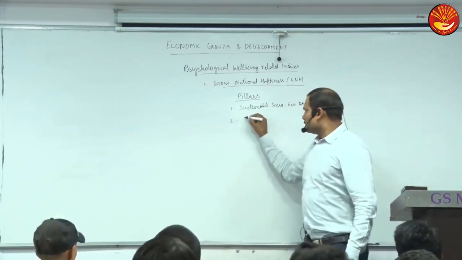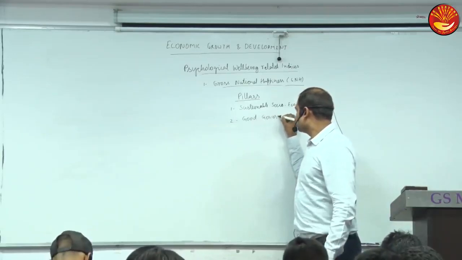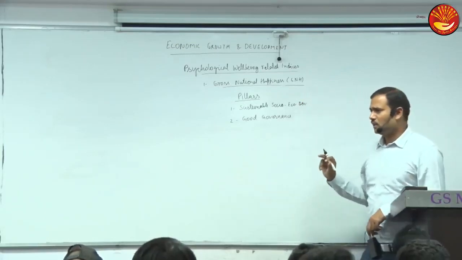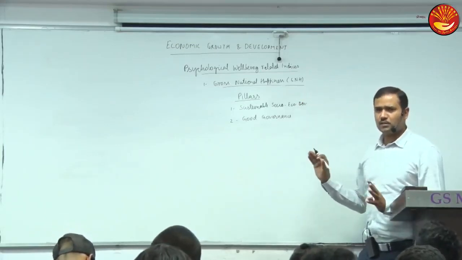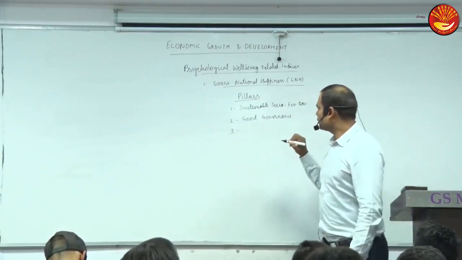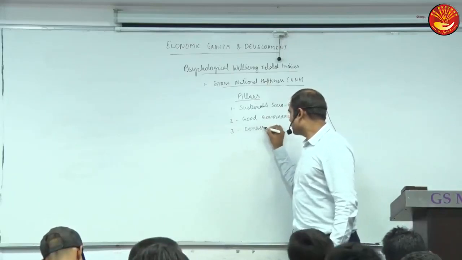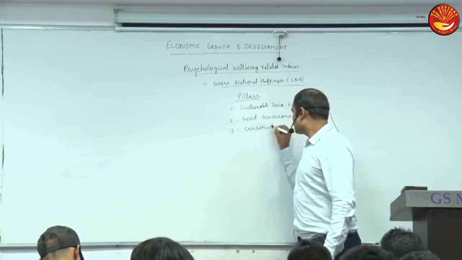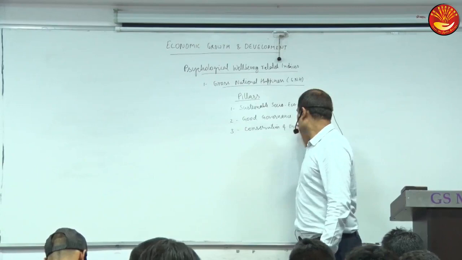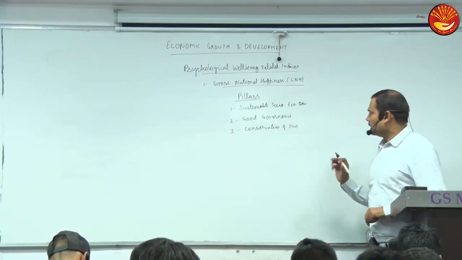The second pillar is good governance. Governance is also important, like delivery of public services, transparency, less corruption. It actually affects psychological well-being or happiness. The other is conservation of environment. Even the environment affects mood, and health obviously.